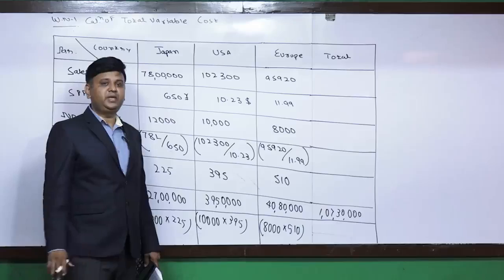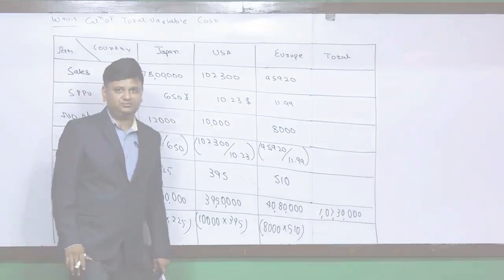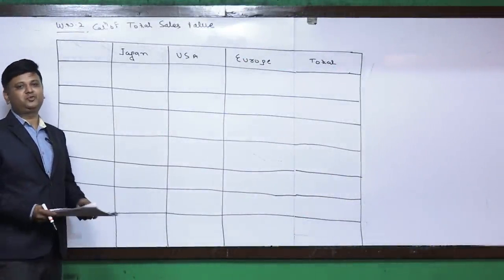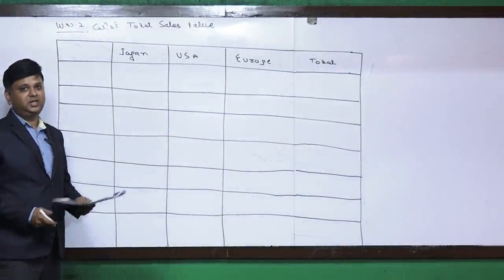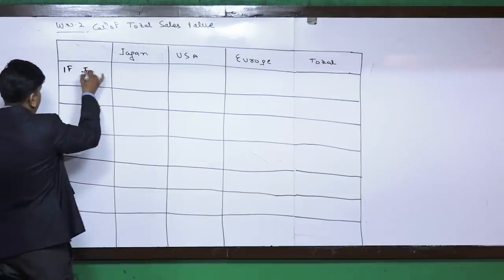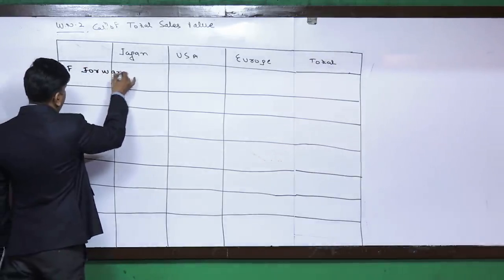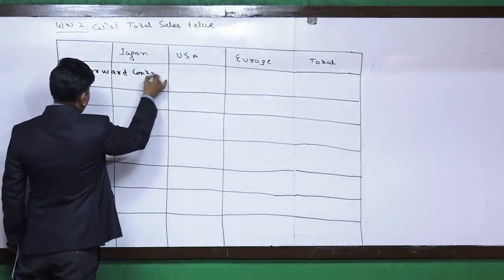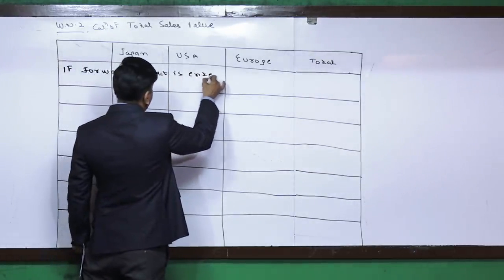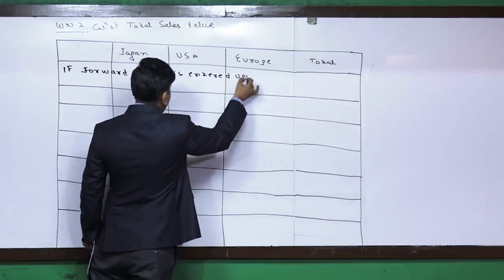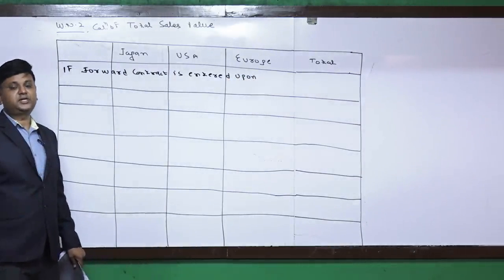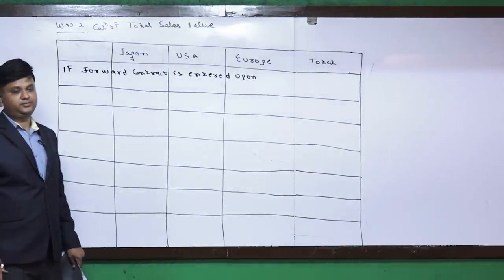Then the second one will be calculation of the sales value. Now friends, the second working note will be calculation of the total sales value. It will be calculated if forward contract is entered upon, and again it will be calculated if forward contract is not entered upon.